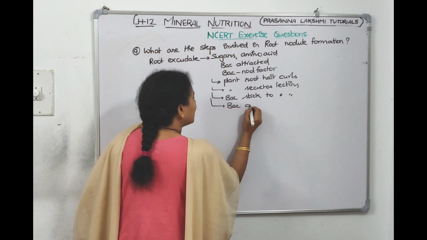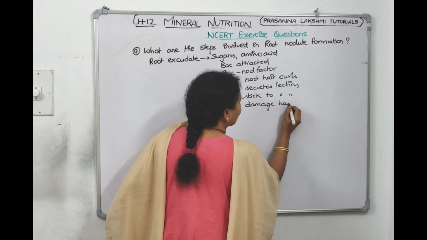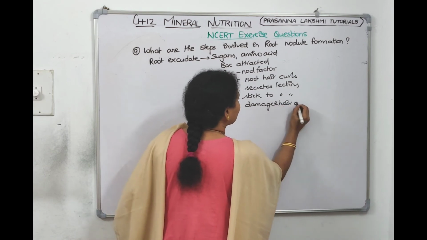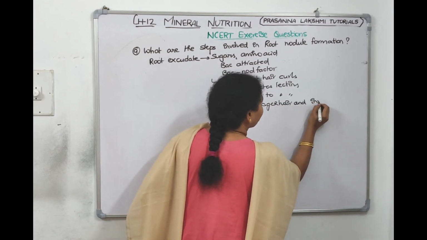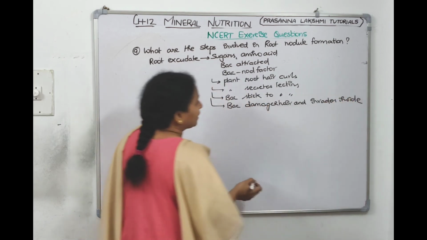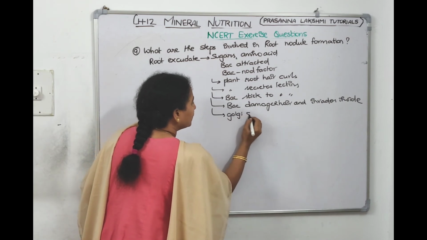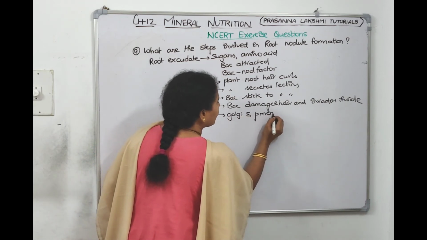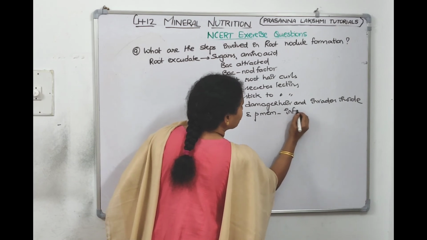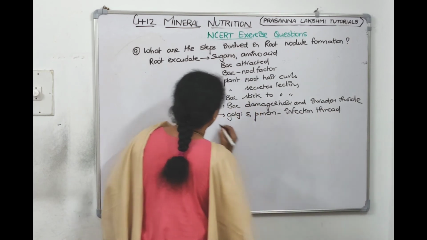Then the bacteria damage the root hair and invade inside. Now Golgi and plasma membrane will make the infection thread.